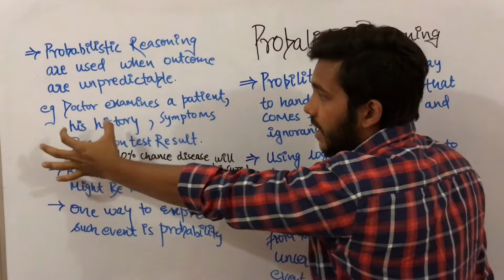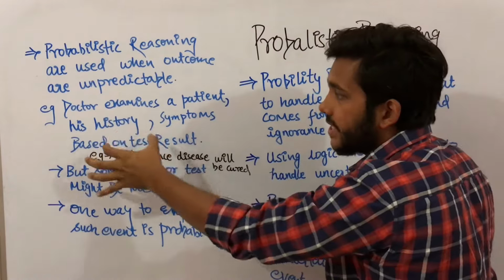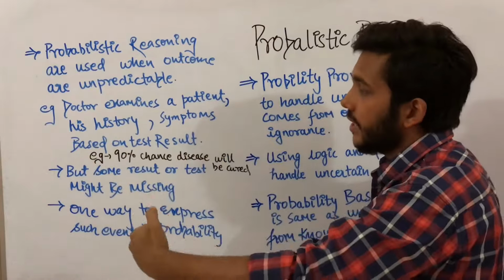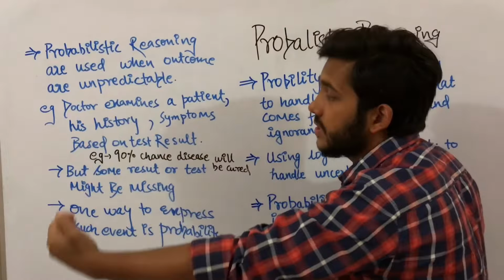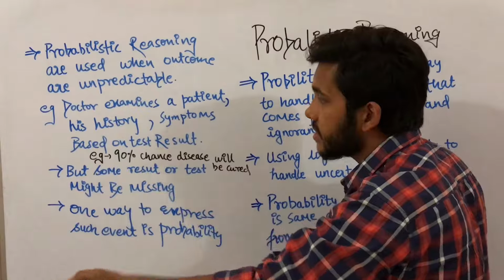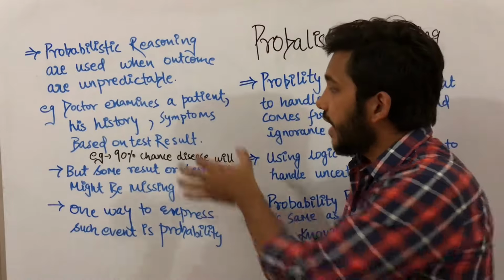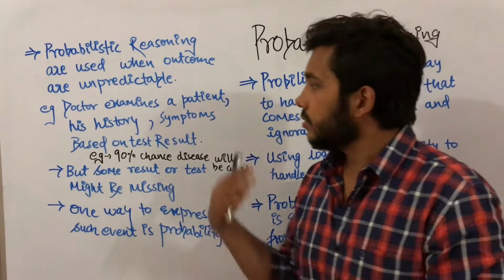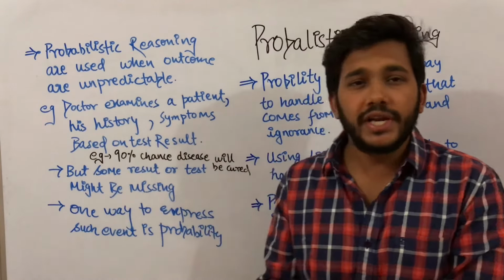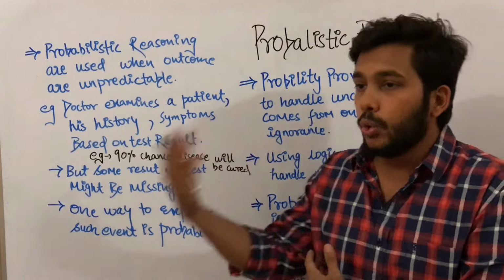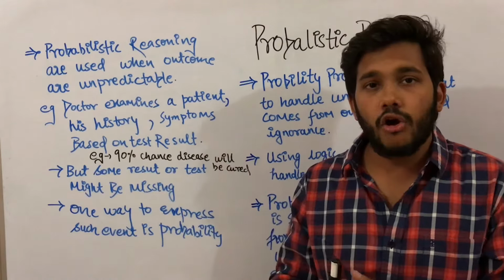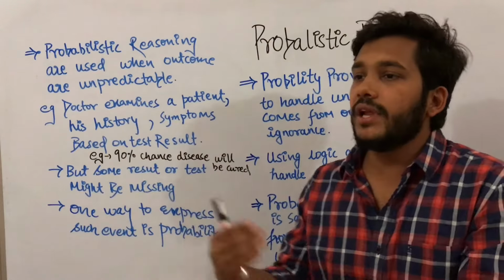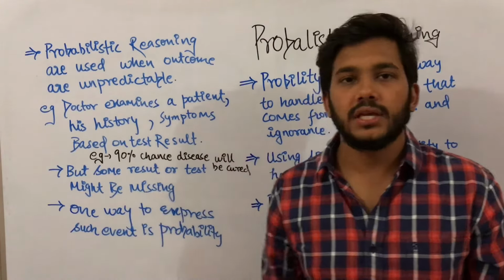Just like I have given the example, if a patient has some disease, then the doctor will first examine whether the patient has some previous history of diseases, or what symptoms the patient is showing. Based on that, suppose the doctor sees that the body temperature of the patient is too high and the color of his eyes is fading. Based on those symptoms he will give a few tests,